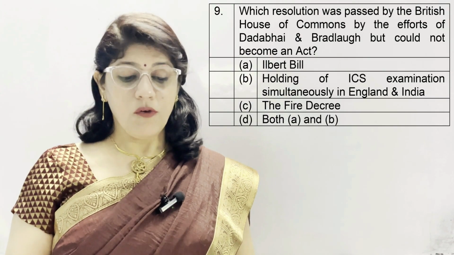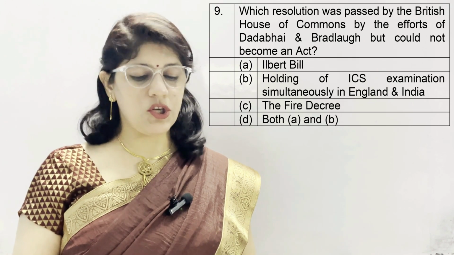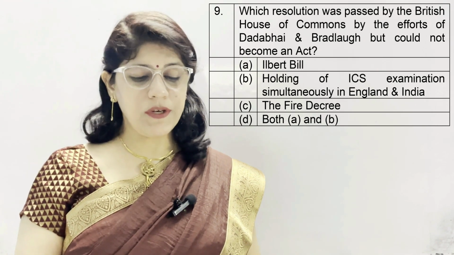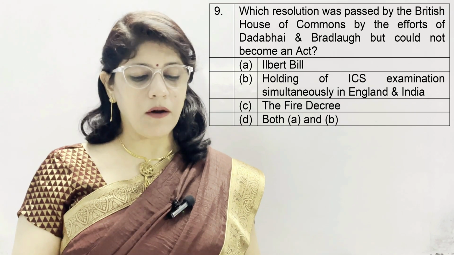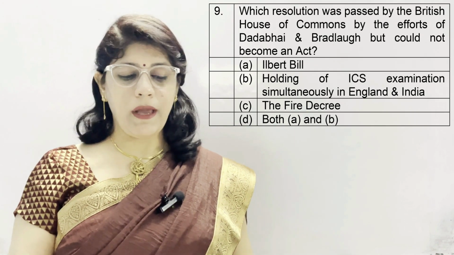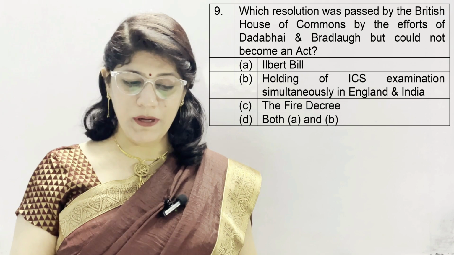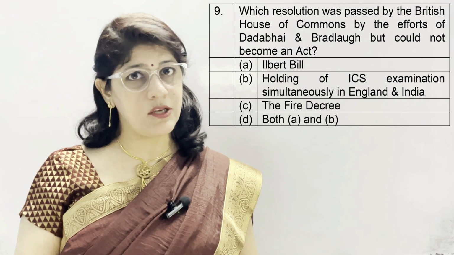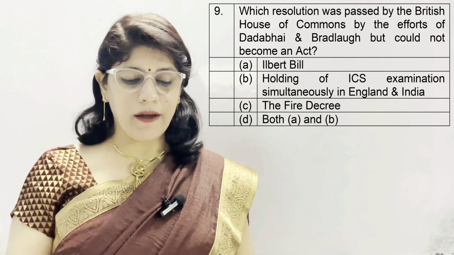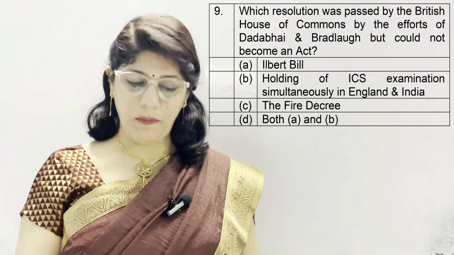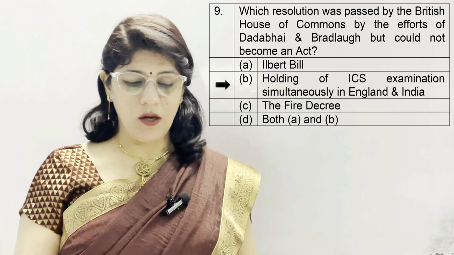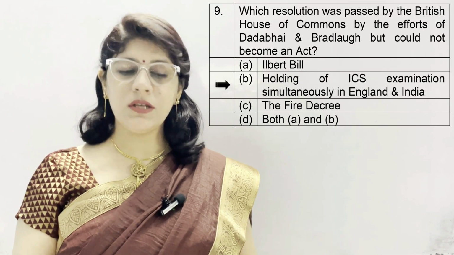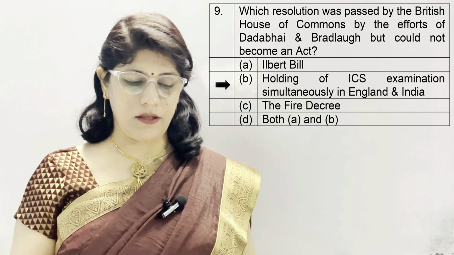Question number 9. Which resolution was passed by the British House of Commons by the efforts of Dadabhai and Bradlaugh but could not become an act? A. Ilbert Bill, B. Holding of ICS examinations simultaneously in England and India, C. Fire Decree, and D. Both A and B. And the correct option is B. Holding of ICS examinations simultaneously in England and India.